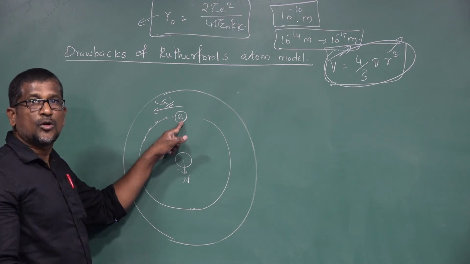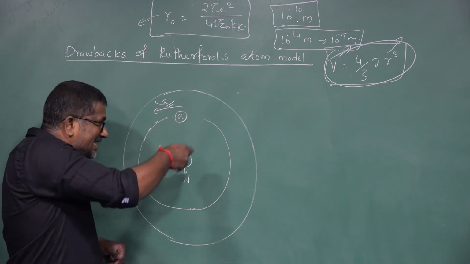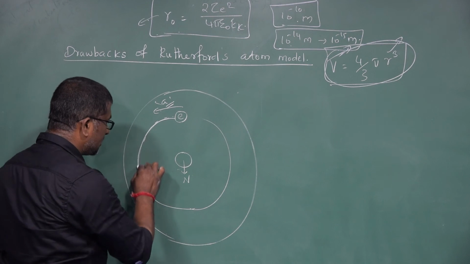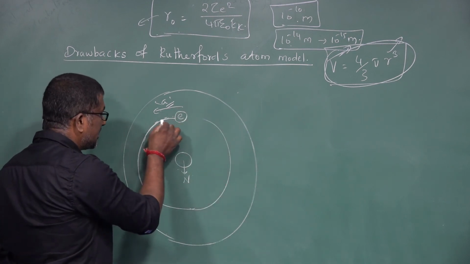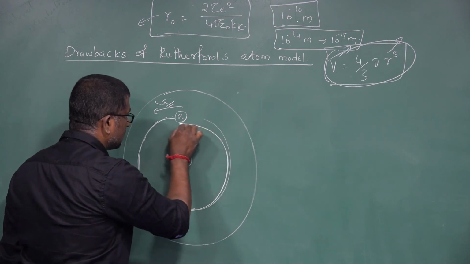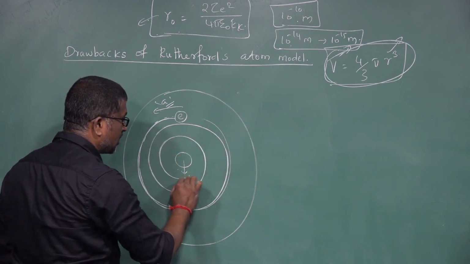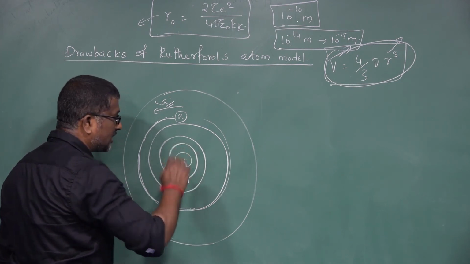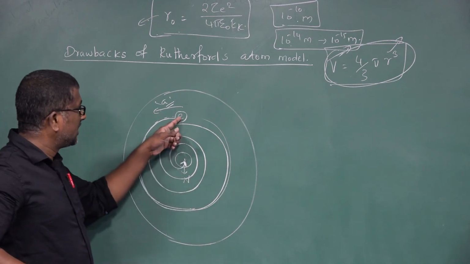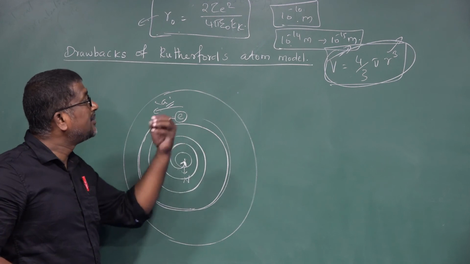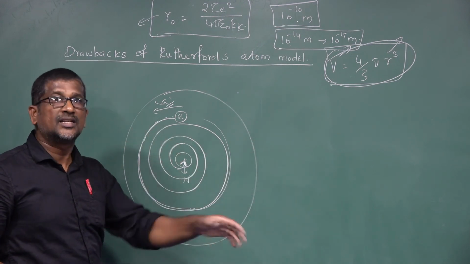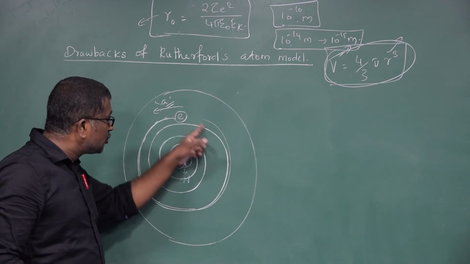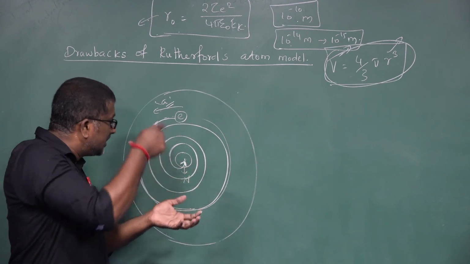When the electron emits electromagnetic radiation, its energy gradually decreases. So it does not follow the same path. Instead, the electron moves along a spiral path, and it must spiral down into the nucleus. So when the electron accelerates inside the atom, it emits electromagnetic radiation. When it emits radiation, its energy decreases. Due to this, the electron spirals towards the nucleus and must fall into it.